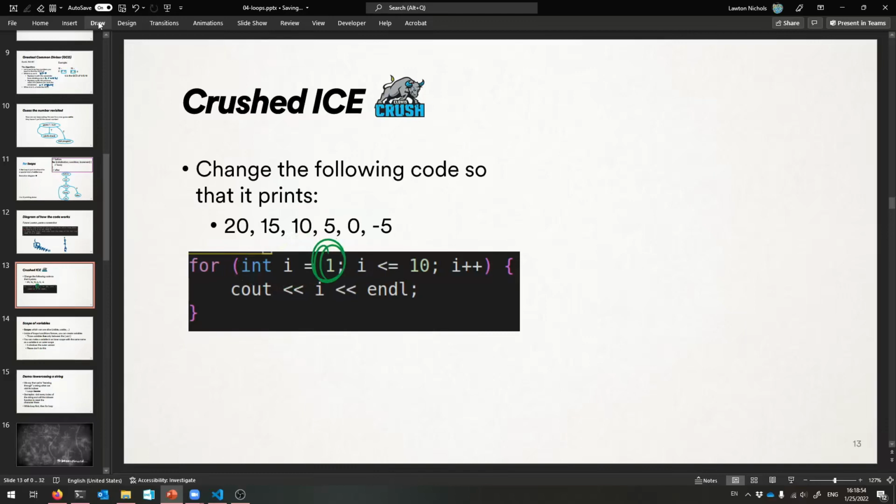And then we don't want this to continue as long as I is less than or equal to 10, because it will never start even, and definitely not less than or equal to 20, because it will never end. We want it to stop once it reaches -5, so we want it to continue as long as I is greater than or equal to -5, right? So this whole thing needs to change. Did you get that? And then between iterations, we go down by 5, so we don't go up by 1, so we got to change that too. Okay.